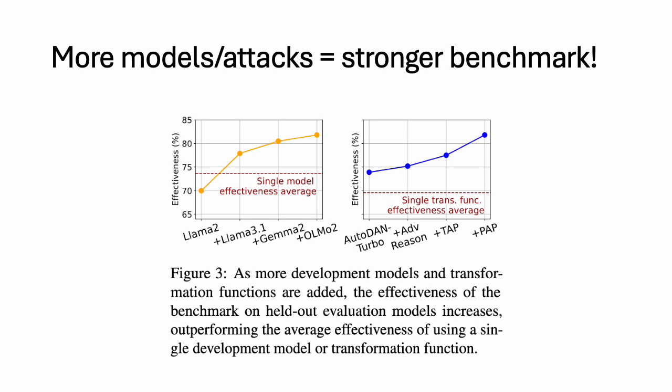Here, we find that if we add more models or more attacks, then we get a stronger benchmark. This is crucial for making the benchmark renewable, because then we can just keep adding the newest model or the newest developed jailbreak attack algorithm to our framework, and then run the algorithm again to get a new version of the updated benchmark.